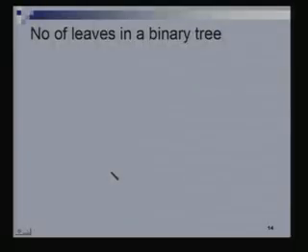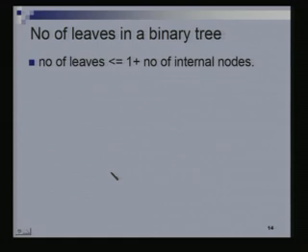How many leaves does the binary tree have? Right? What's the minimum number of leaves it can have and what's the maximum number of leaves it can have? Let's figure that out. We'll prove that the number of leaves in a tree is less than or equal to 1 plus the number of internal nodes. In any binary tree, this is a useful inequality. Or at most, the number of leaves in a tree can be 1 more than the number of internal nodes.